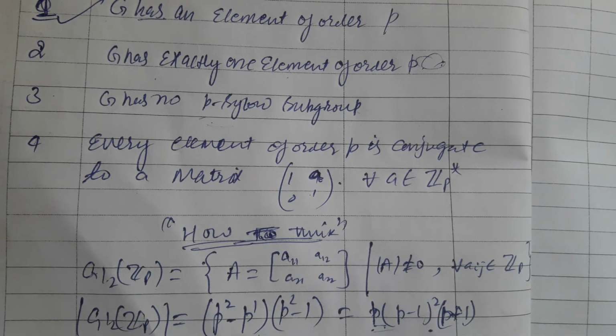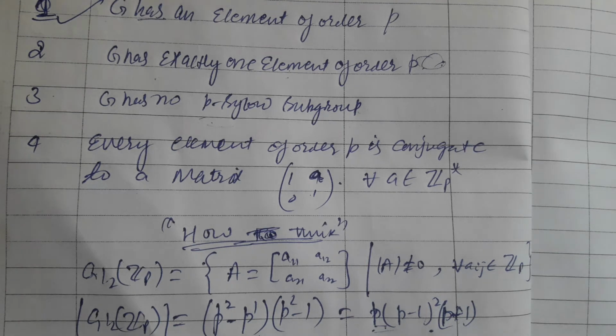Now option 4 says that each element of the general linear group over Z_p, whose order is some prime number, is going to be conjugate with a matrix. The given matrix is nothing but [[1, a],[0, 1]].